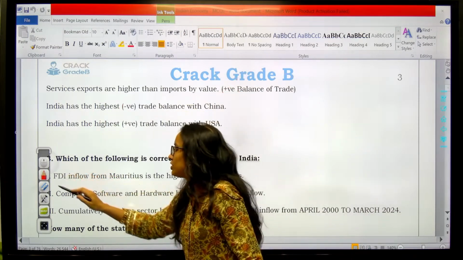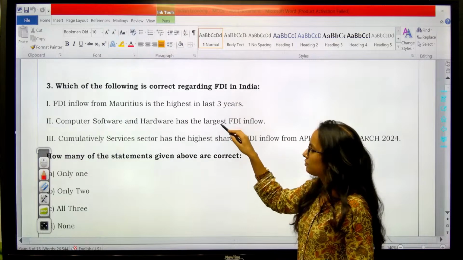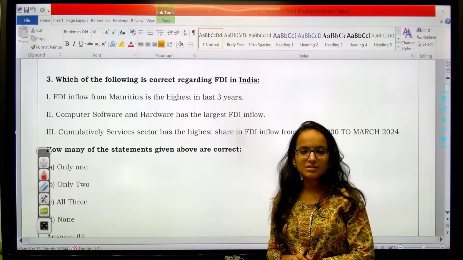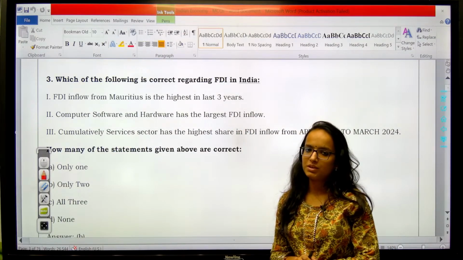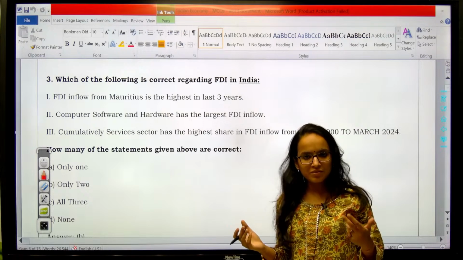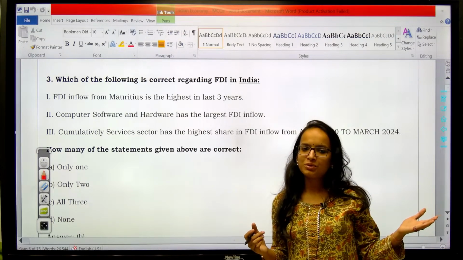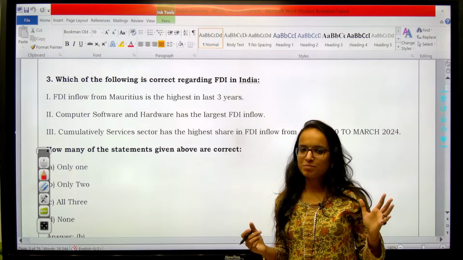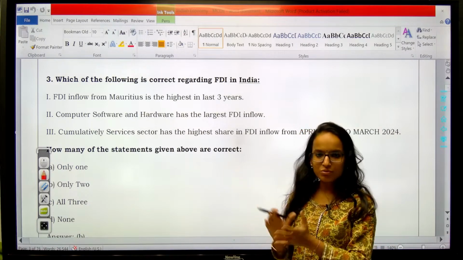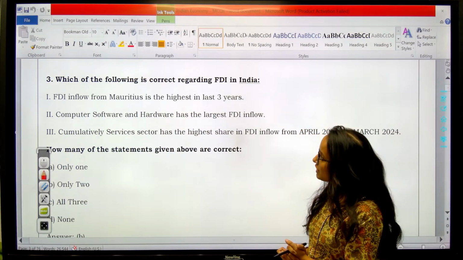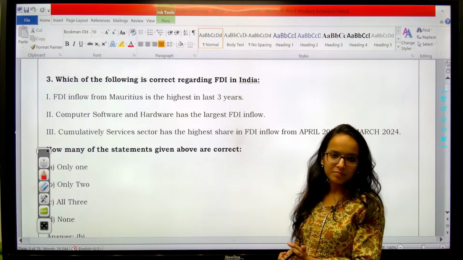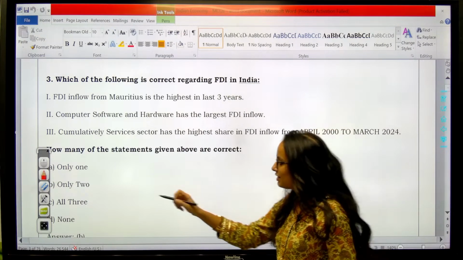Okay. Now question 3. Question 3 is asking you regarding foreign direct investment. We all have discussed FDI, FII, FPI in all our previous editorial classes, in the RBI annual report, right? So you should be able to deal with this question. Now, which of the following is correct regarding FDI in India? So again, correct is being asked.